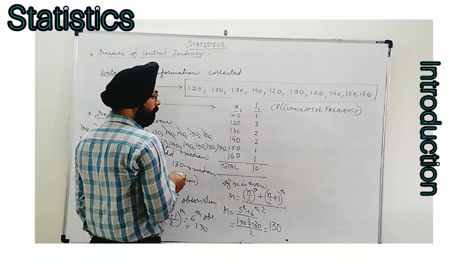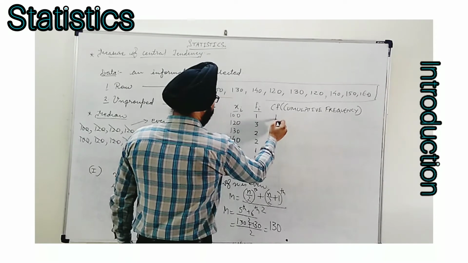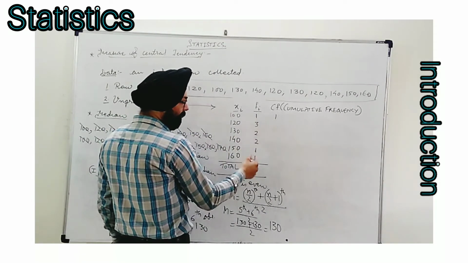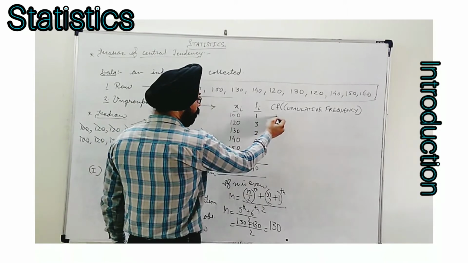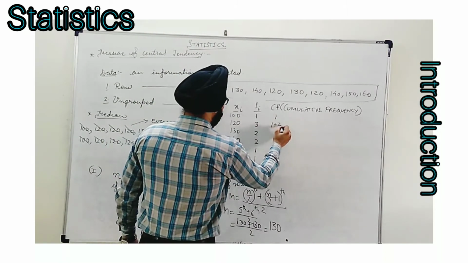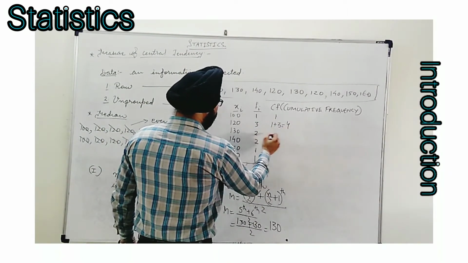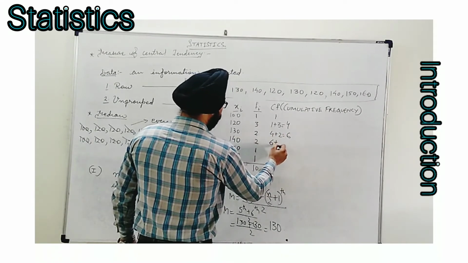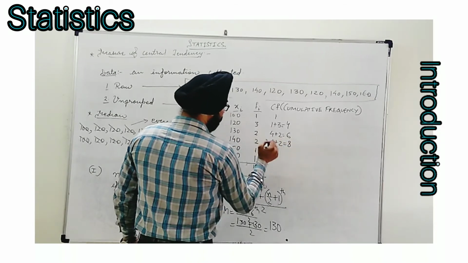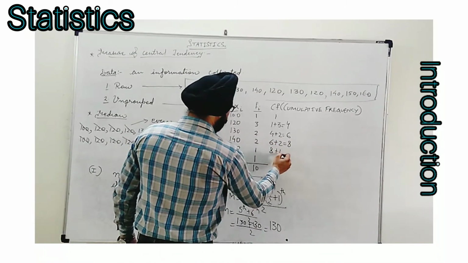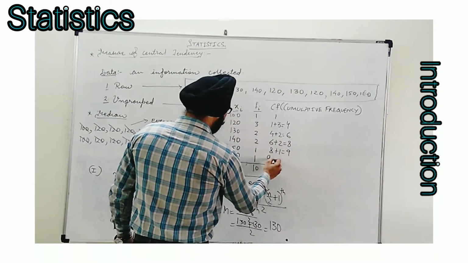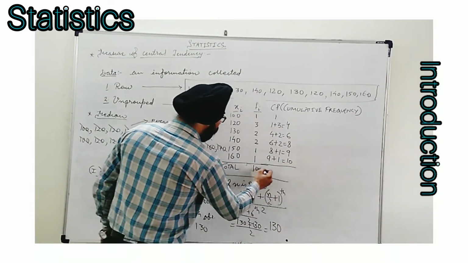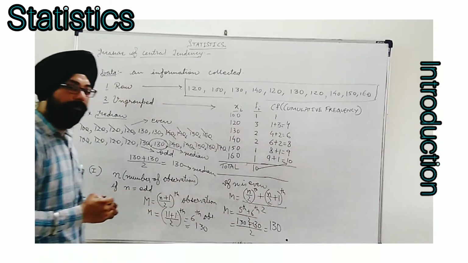What is that? The first frequency we write as it is, then the forthcoming frequencies we keep adding to the previous one. So 1 plus 3 becomes 4, 4 plus 2 comes 6, 6 plus 2 becomes 8, 8 plus 1 is 9, and 9 plus 1 comes 10. So we see that the sum of frequencies is what we get at last.